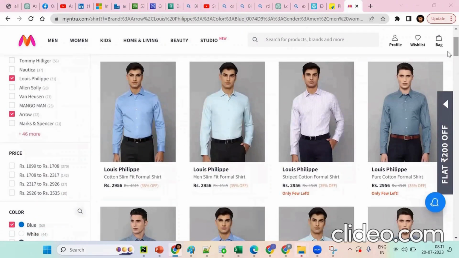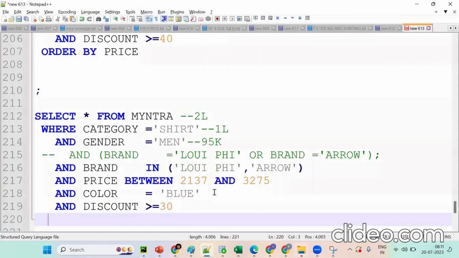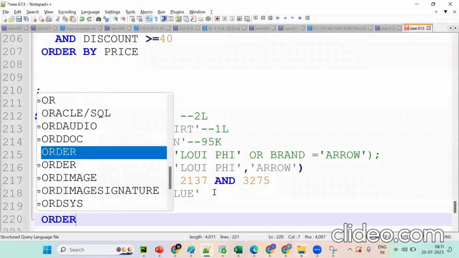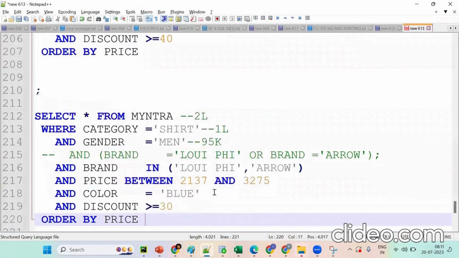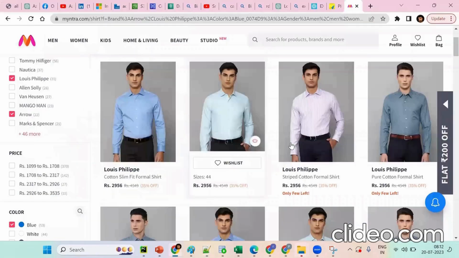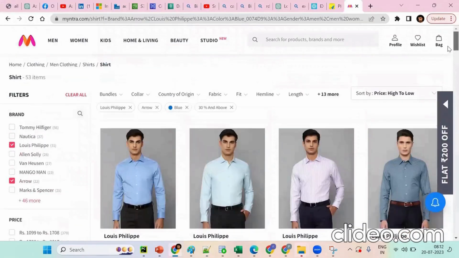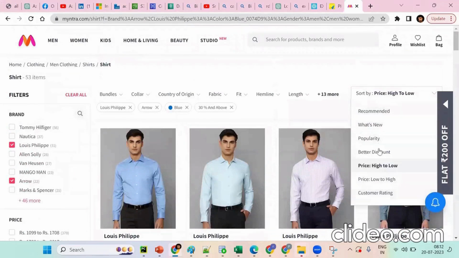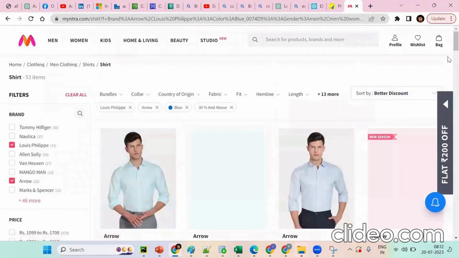Next, we should go for ORDER BY ASC. What is the application? Ascending order is 1, 2, 3, 4, 5, 6, and the reverse is descending. Suppose I go back here and don't mention anything. By default, sorting is by relevance or by better discount. So better discount is the default.